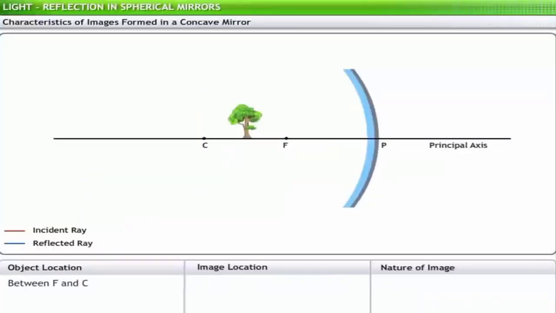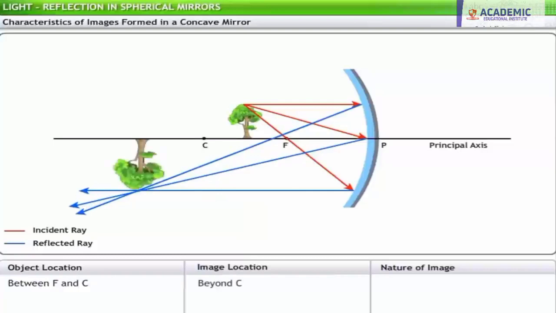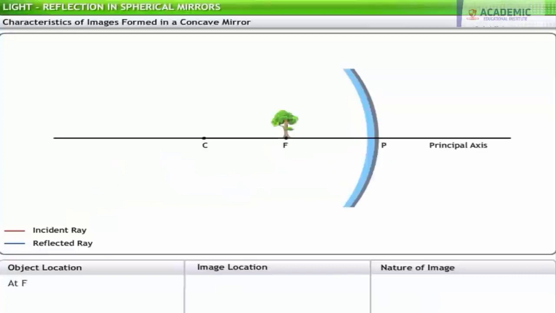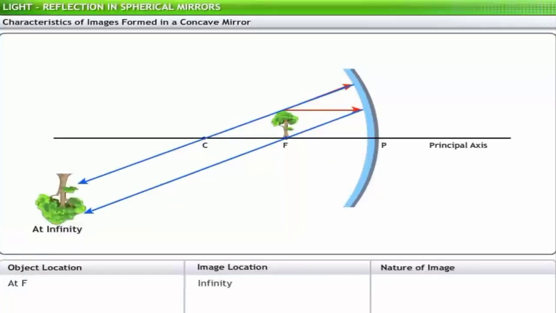When the object is placed between the principal focus F and the center of curvature C, the image is formed beyond the center of curvature C. The image in this case is real, inverted, and magnified. When the object is placed at the principal focus F, the image is formed at infinity. This image is real, inverted, and highly magnified.